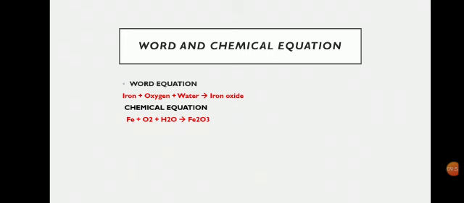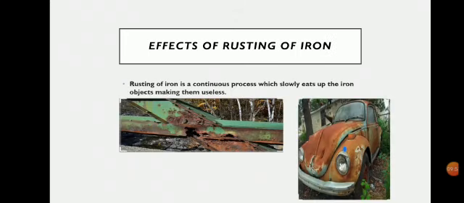Next are the effects of rusting of iron. So what is rust? Rust is soft and porous, and it gradually falls off from the surface of a rusted iron object, and then the iron below it starts rusting. Thus we can say that rusting of iron is a continuous process which slowly eats up the iron, or rather corrodes the iron and makes it useless.